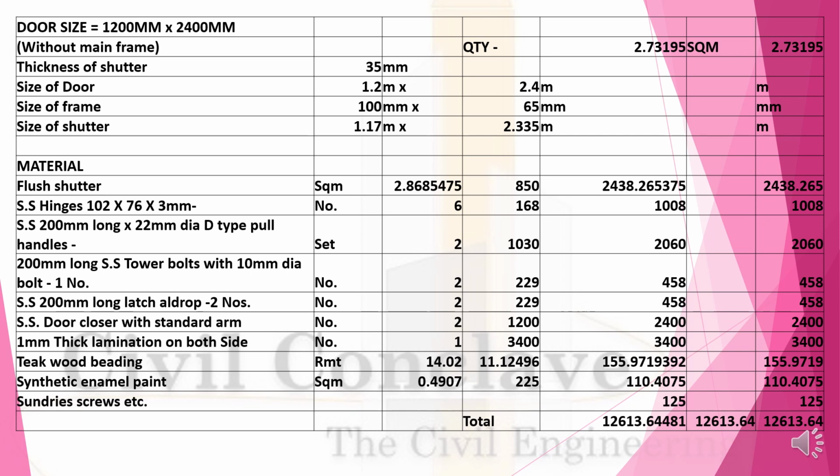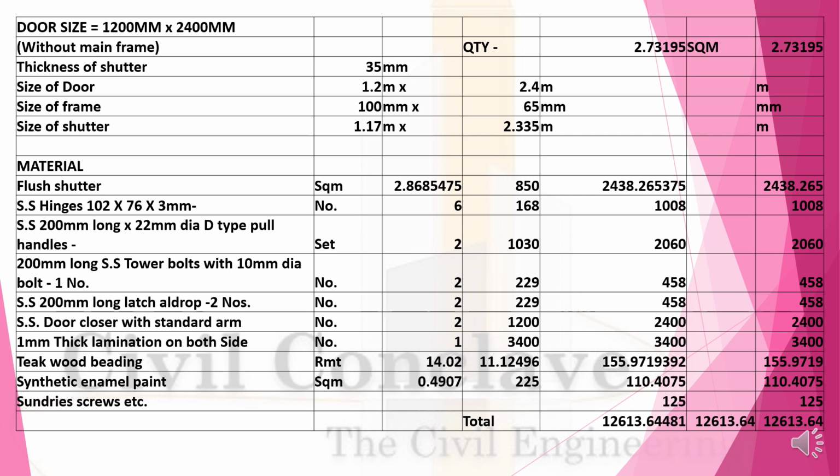Door size 1200 by 2400 mm. Size of the frame 0.100 by 165. Size of the shutter 1.17 by 2.335. Flush shutter 2.86 square meter at the rate of 850 will be 2438. Hinges 6 numbers at the rate of 168 will be 1008. Handles 2 numbers 1030 will be 2060. Tower bolt 2 numbers at the rate of 229 is 458. All drop 2 numbers 229, 458. Door closer 2 numbers 1200 will be 2400.